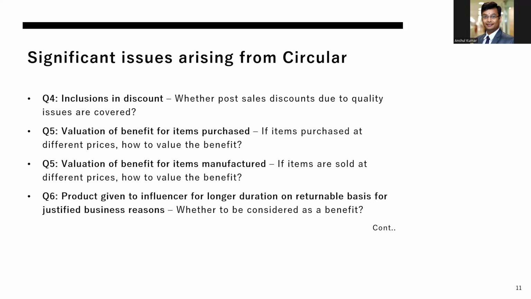MRP may not fit the bill, because if the manufacturer is selling to a distributor, and if the circular says that the price at which the provider of the benefit sells, or the price at which the person sells to somebody else, is the price to be taken, then if we take MRP, it may inflate the benefit in the hands of the recipient. So MRP is, to my mind, out of the question.